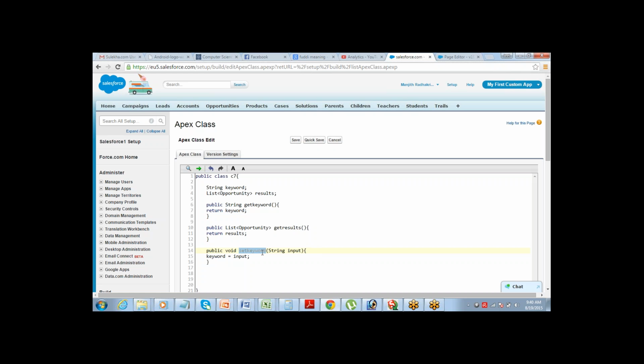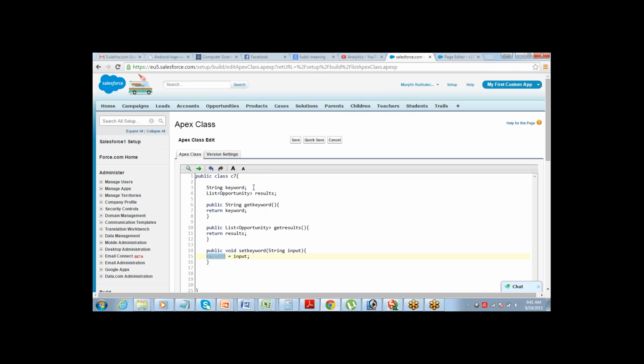Every time this function is called, it will pass the value from that input text into this particular variable. Now I am just trying to say that keyword is equal to input. Whatever value has been passed, I am setting it to my keyword because I will perform a search on the keyword.